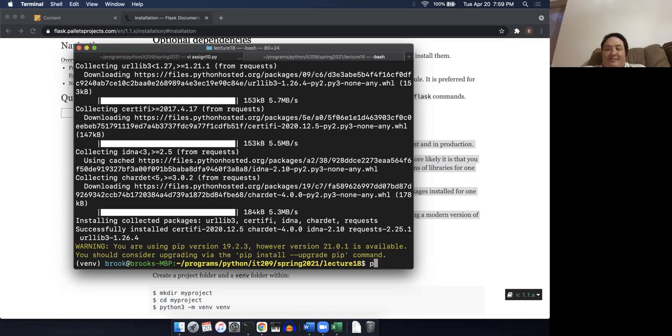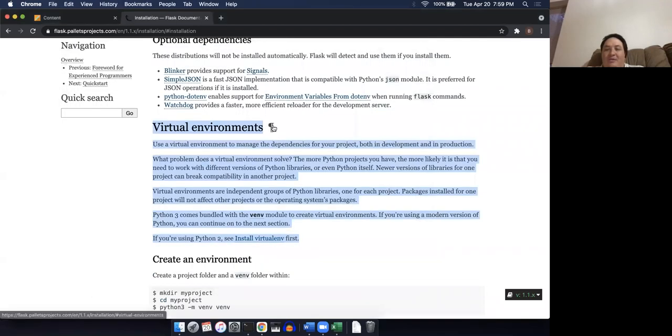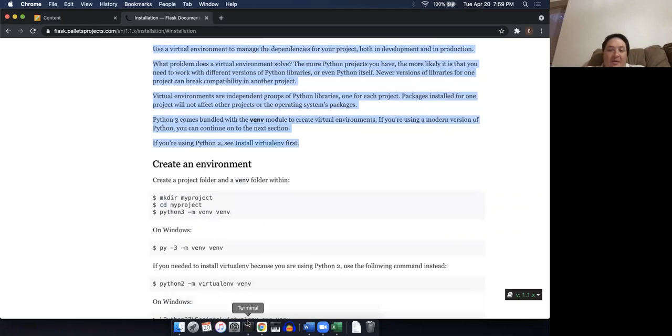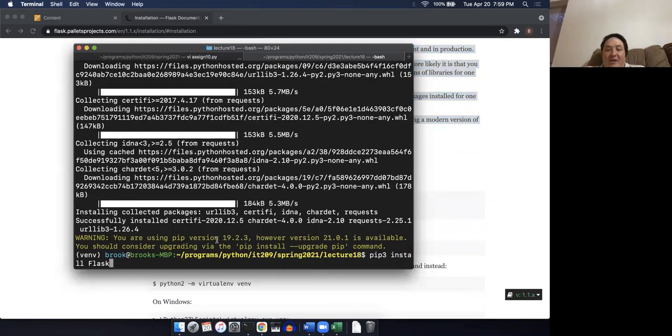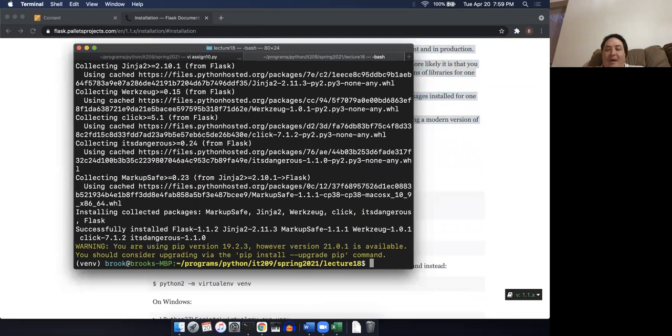For Flask, same deal. I just do pip3 install, and then it's Flask, I think you have to use a capital F. But at any rate, you can consult the instructions that tell you what to do. So I'm going to do pip3 install Flask with the capital F. It downloads a bunch of stuff, and I'm done.